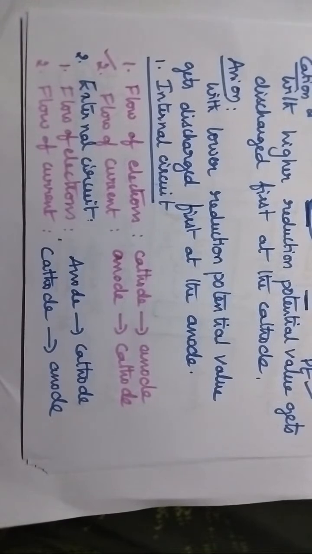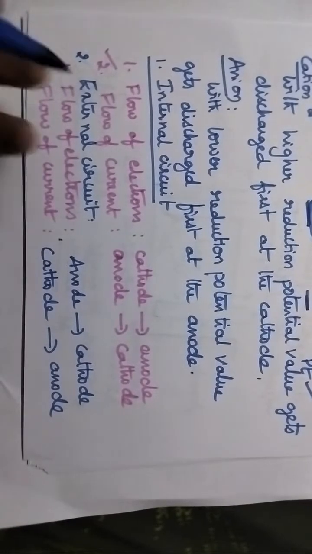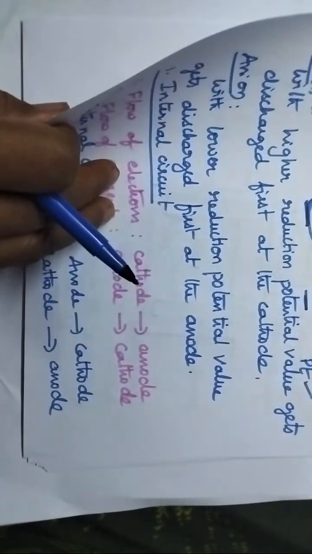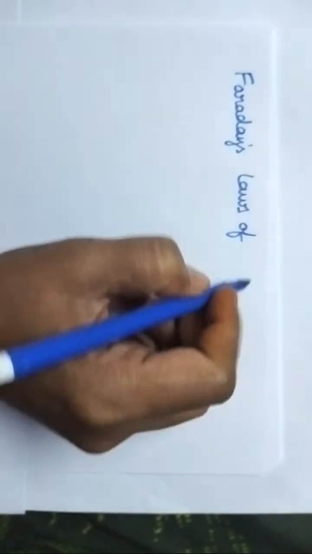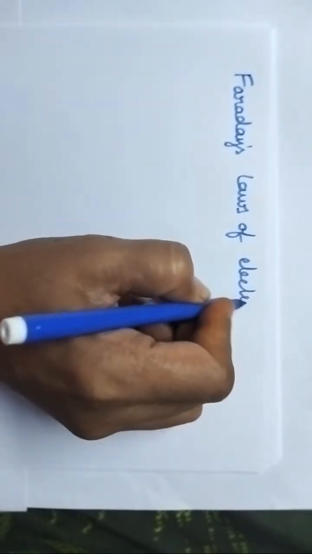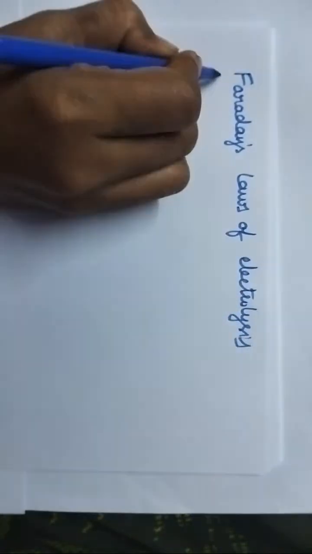So now it's the time to discuss Faraday's laws of electrolysis. Who explained the laws of electrolysis?